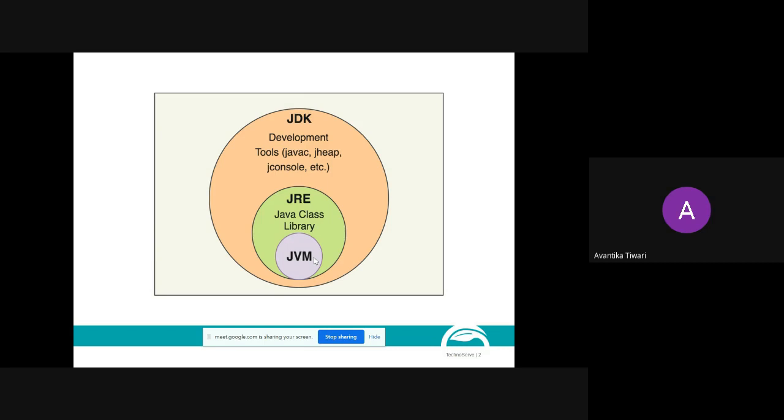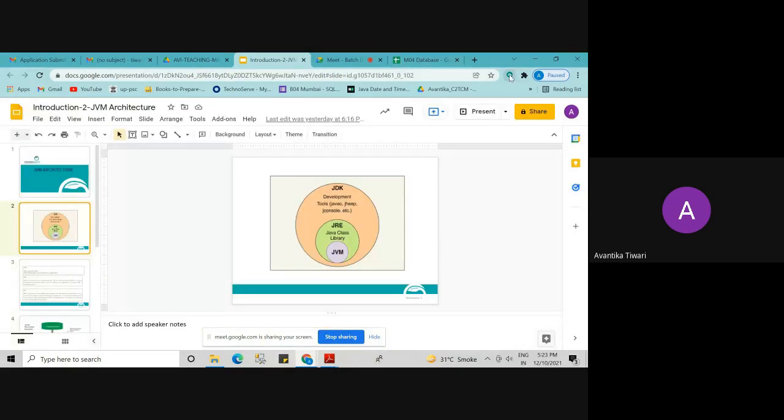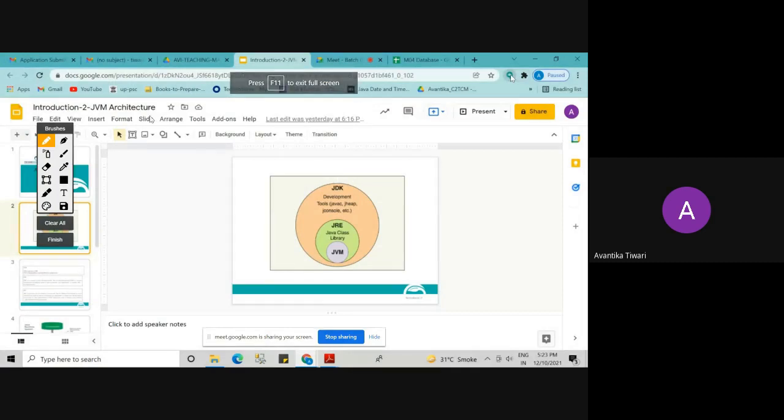Now what do we do with JVM? So let's understand what we do with JVM. Am I clear till this point? Yes, ma'am.